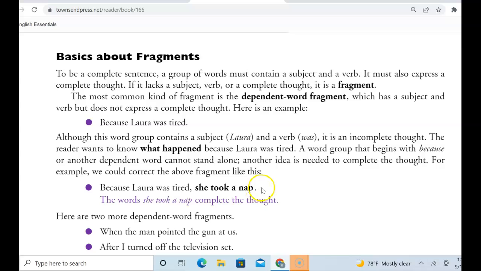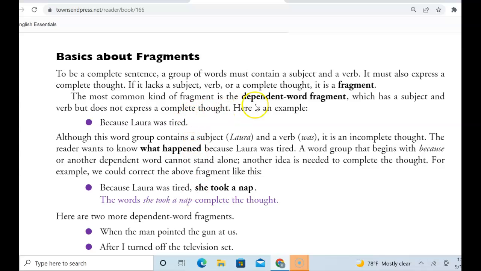We have to look for three things. Subject, yes, she. Does it have a verb? Yes, took. She took a nap, period. Does it make sense by itself? It does. So we have the three things: subject, verb, and it makes sense. Now, if it doesn't make sense, or it's missing a subject, or it's missing a verb, it is a fragment. It's an incomplete sentence.